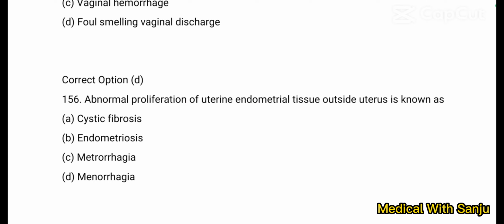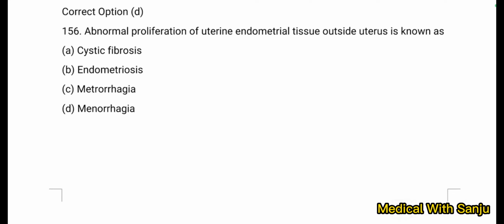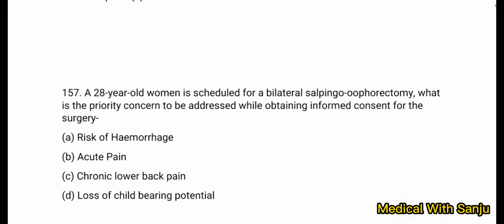Question number 156. Abnormal proliferations of uterine endometrial tissue outside uterus is called. Option A. Cystic fibrosis. Option B. Endometriosis. Option C. Metrorrhagia. And option D. Menorrhagia. Endometriosis means the presence of a functioning ectopic endometrial tissue outside the uterine cavity, which is mainly confined to pelvic area. Option B.